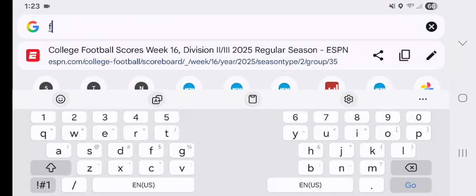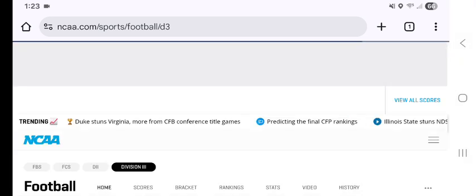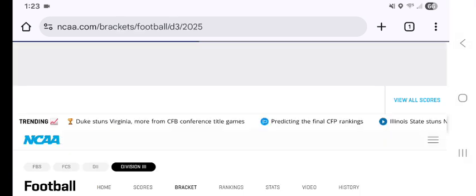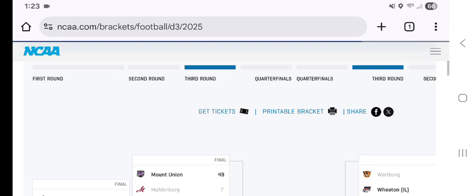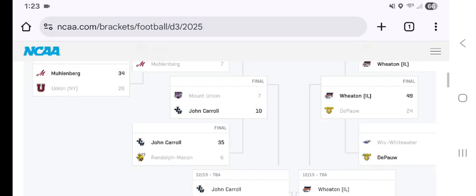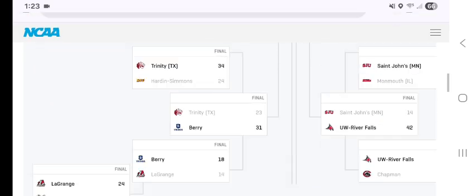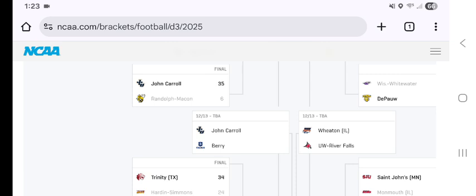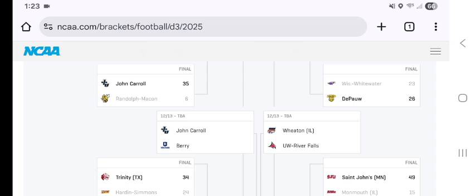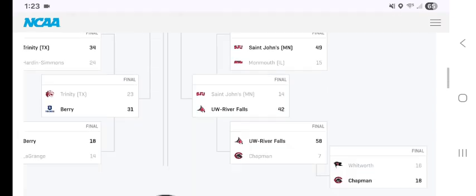But let me see here, I'll give you an accurate representation of it. I know they're going by whichever team's first on the thing. So Berry is hosting John Carroll. And then the University of Wisconsin at River Falls is hosting Wheaton of Illinois, because we know Illinois played in the first round.